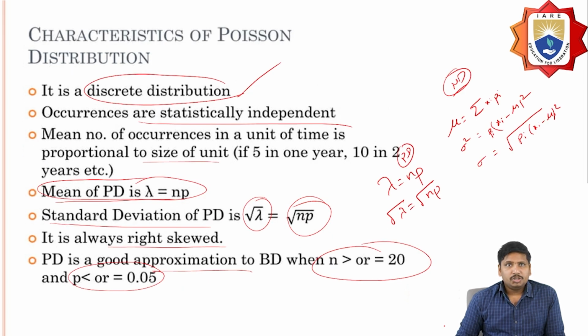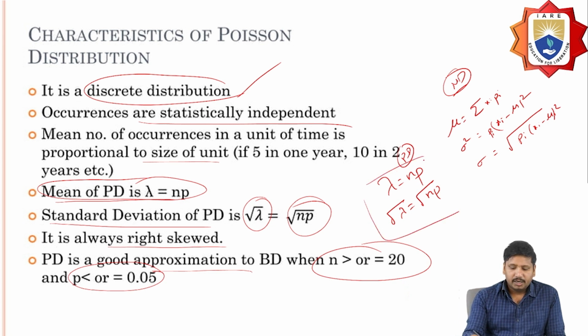The Poisson distribution is a discrete distribution, and the occurrences are statistically independent. The mean of the Poisson distribution is lambda equal to n times p, and the standard deviation is the square root of n times p.